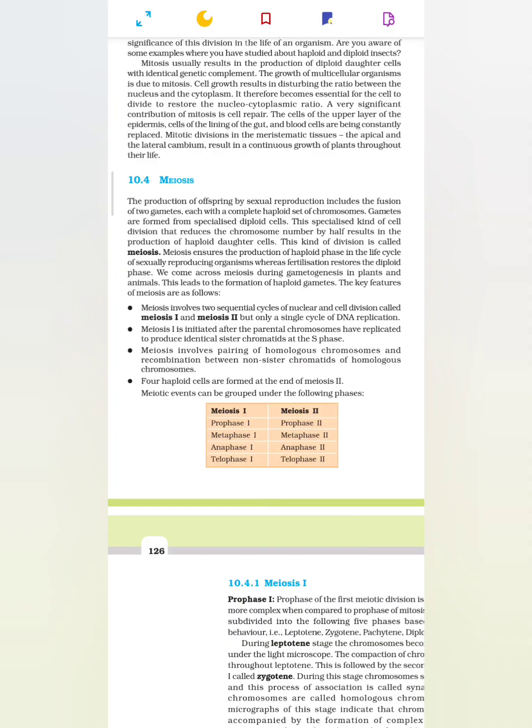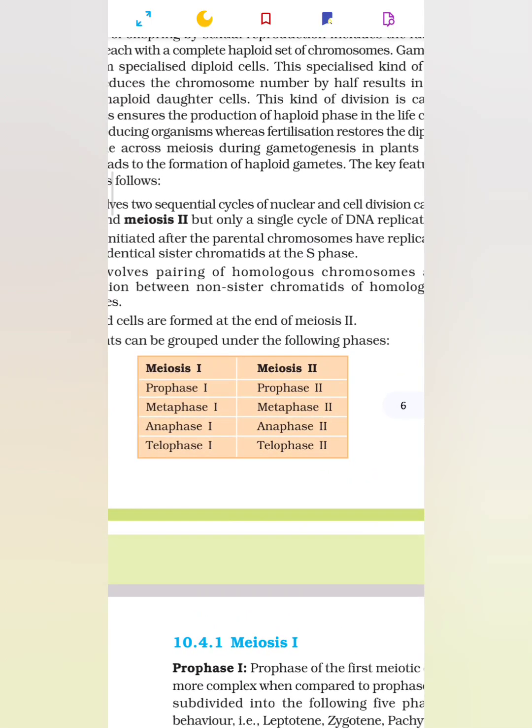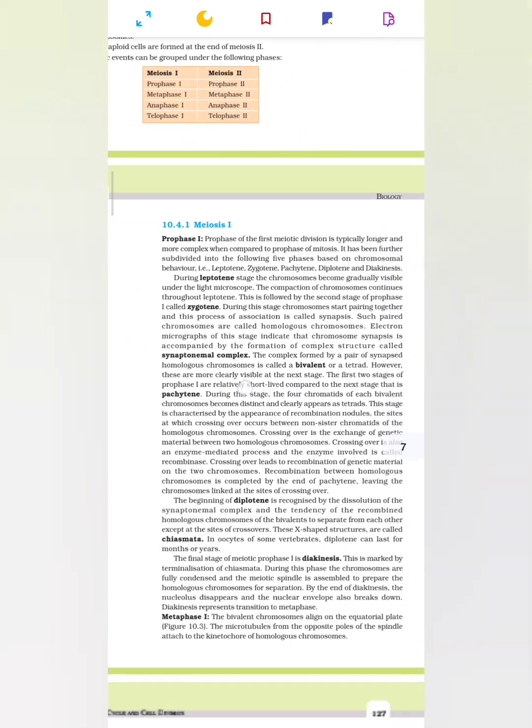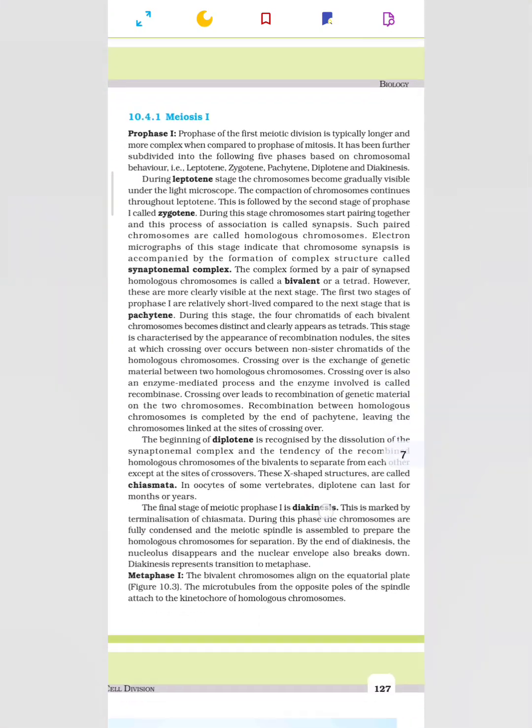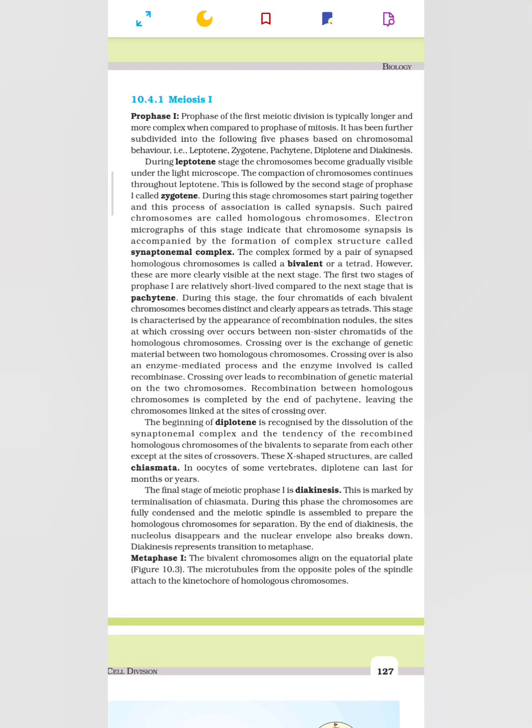Meiotic events can be grouped under the following phases: meiosis I, meiosis II. In meiosis I, prophase I, metaphase I, anaphase I, telophase I. In meiosis II, prophase II, metaphase II, anaphase II, telophase II. 10.4.1 Meiosis I. Prophase I. Prophase of the first meiotic division is typically longer and more complex when compared to prophase of mitosis. It has been further subdivided into the following 5 phases based on chromosomal behavior, that is leptotene, zygotene, pachytene, diplotene